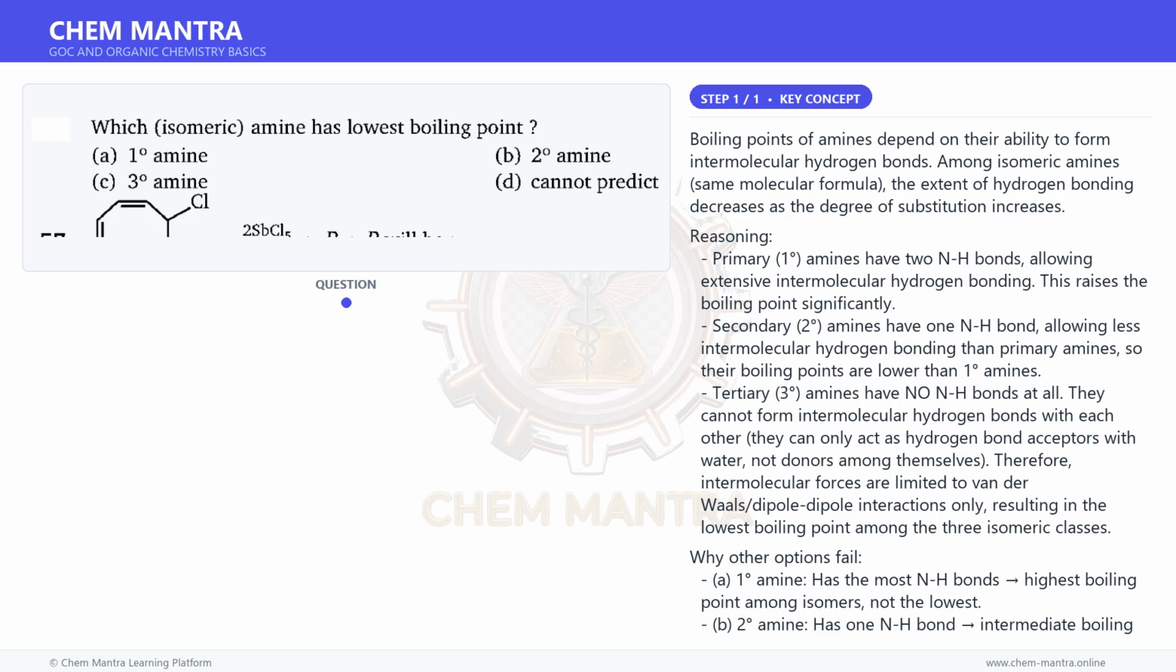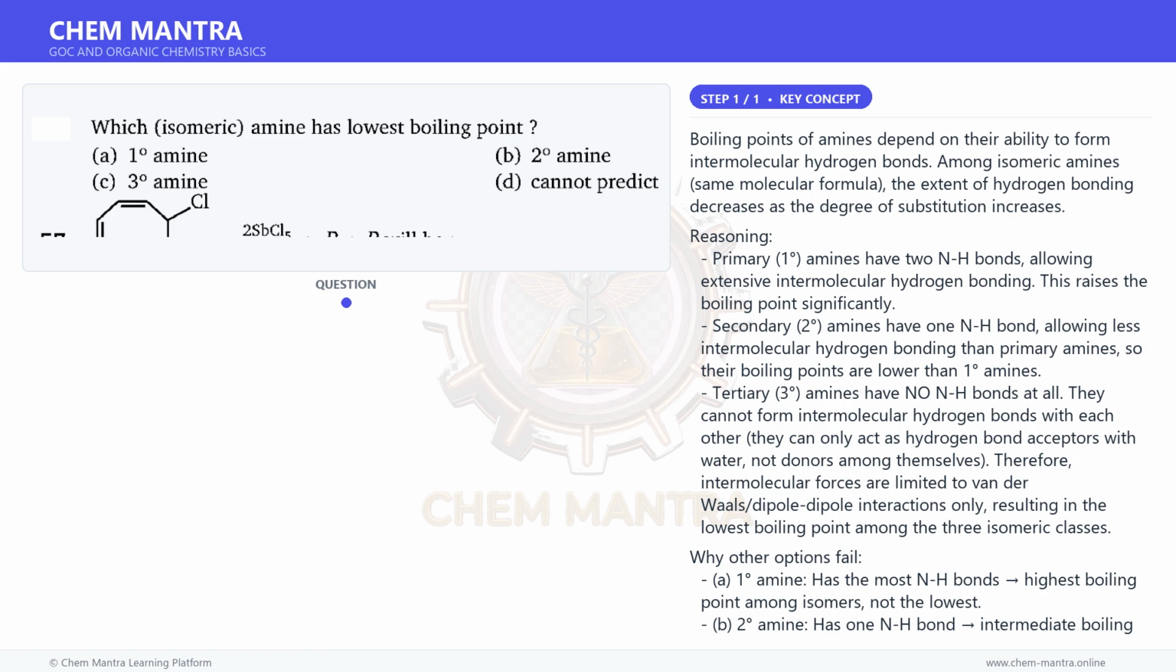Boiling points of amines depend on their ability to form intermolecular hydrogen bonds. Among isomeric amines, same molecular formula, the extent of hydrogen bonding decreases as the degree of substitution increases. Reasoning. Primary, 1 degree, amines have 2 NH bonds, allowing extensive intermolecular hydrogen bonding. This raises the boiling point significantly.